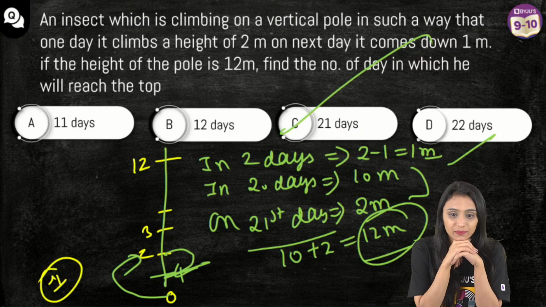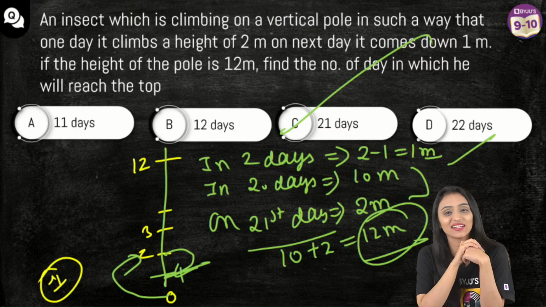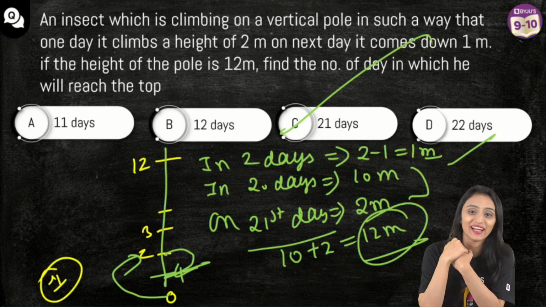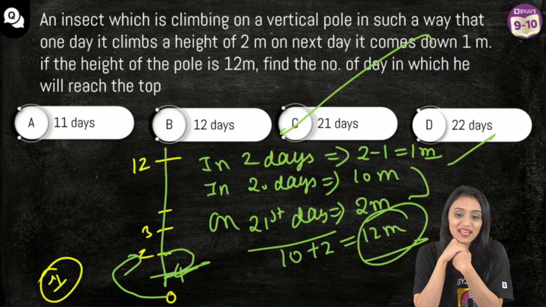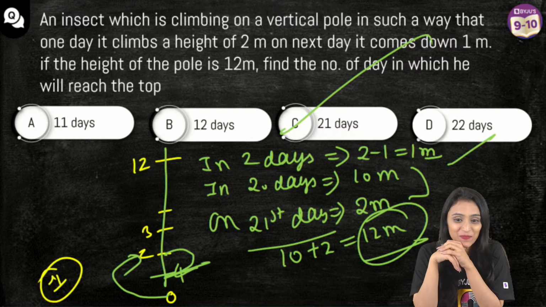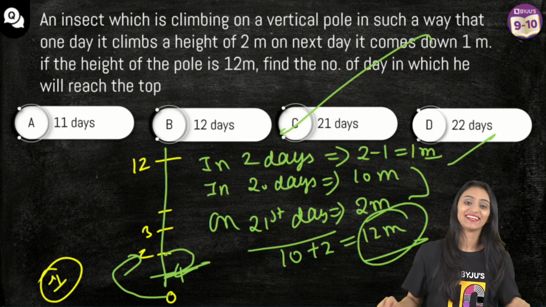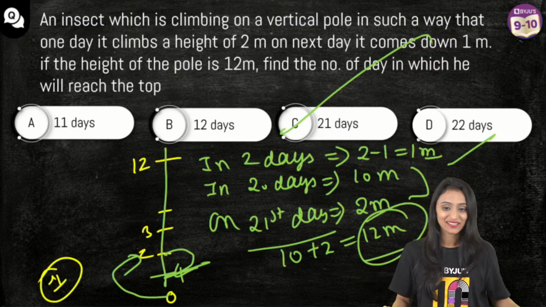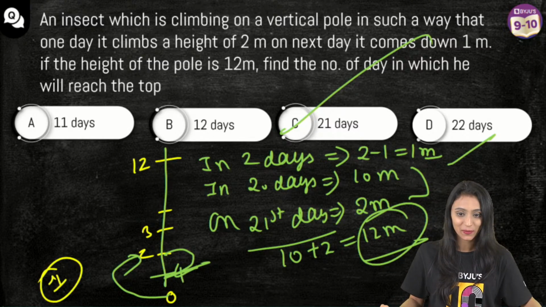Yes, any doubts? Nice one, Abhineet. Insect is sleeping on the next day of climbing. He might be tired. Nahi? Because he has been climbing for the last 21 days. Yes. Priyanshu, is this clear? No, ma'am, always confuses me. Is this clear or not clear? All right, all right. Understood. Great. Okay.